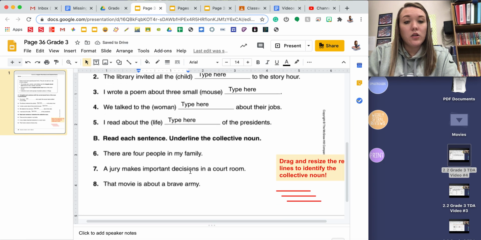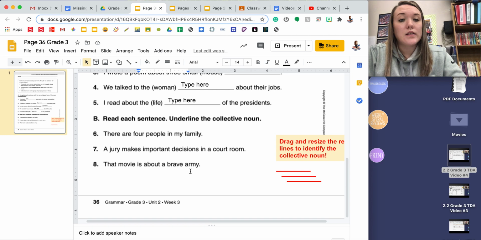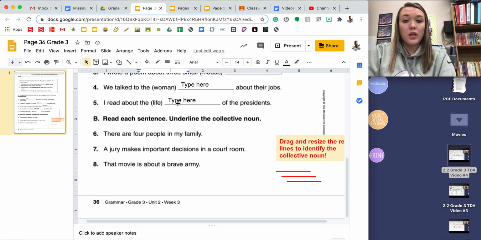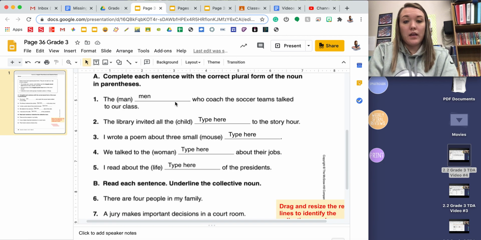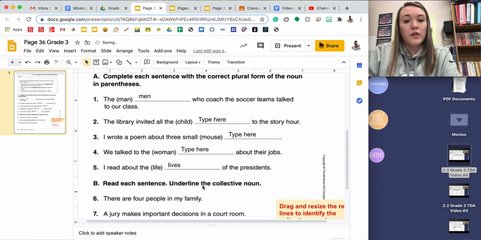I would like to look at number 5 together as well. Number 5 says, I read about the blank of the presidents. When you have a noun that ends in an F or an FE, you change that F to a V to make this lives. You'll need to go back and do 2, 3, and 4 on your own.